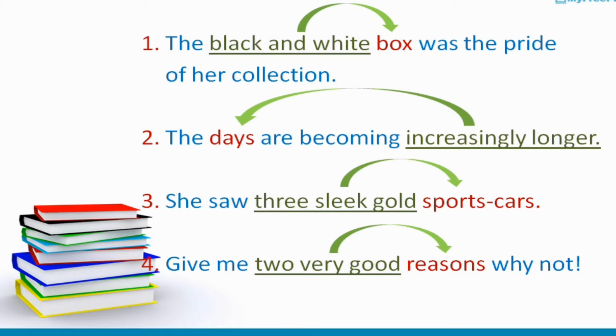Number 4, give me 2 very good reasons why not. In this sentence, 2 very good is an adjective phrase, and this phrase is made up of 2 adjectives and 1 adverb. Very is an adverb that describes good, and this phrase talks about reasons, and reasons is an object of this sentence. That's why we call this an adjective phrase. In all these 4 sentences, adjective phrases describe nouns.